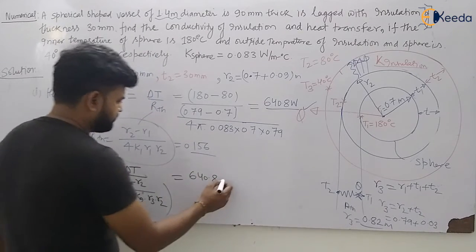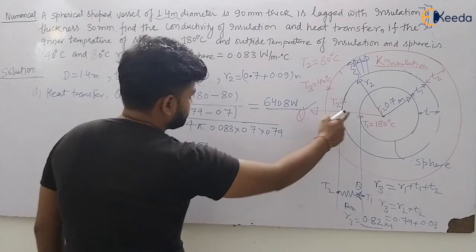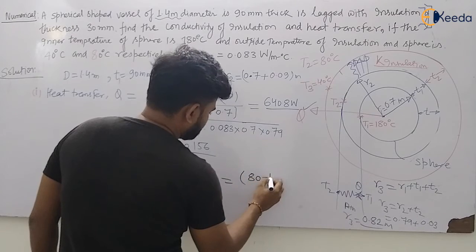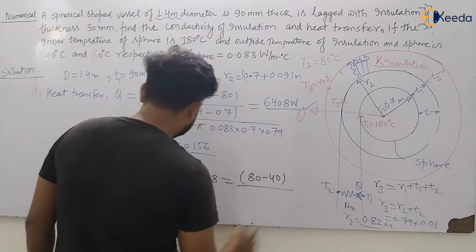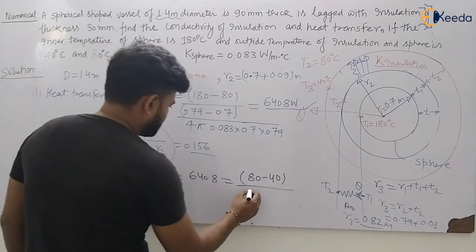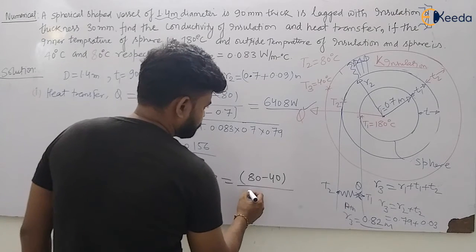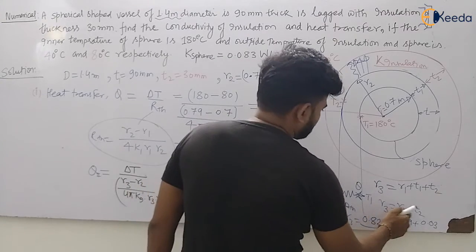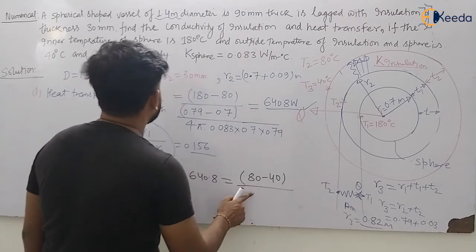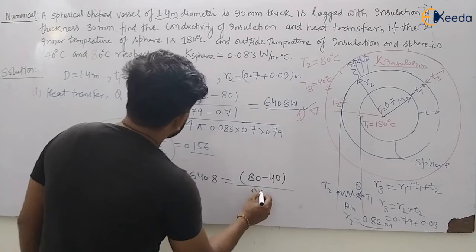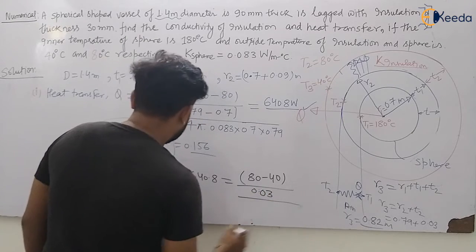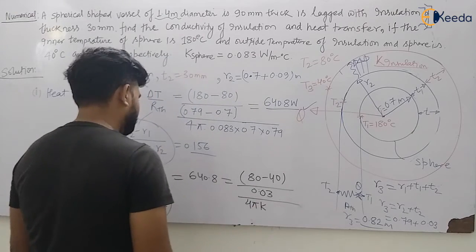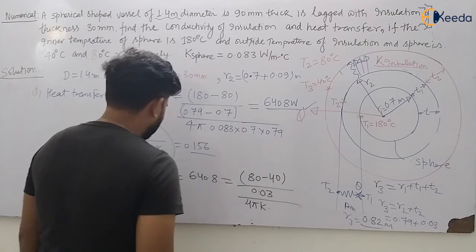So let us see, this will become equal to delta T. What will be delta T? This will be your 80 minus 40 divided by R3 minus R2. How much is R3, my dear students? R3 minus R2 will be only T2, and T2 is given to be 0.03 meter, divided by 4 pi K we have to calculate into R3 and R2.